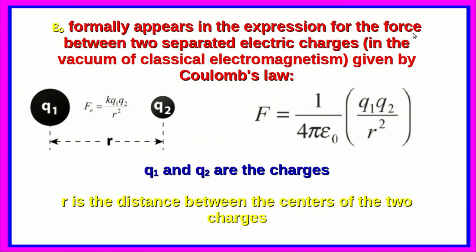It formally appears in the expression for the force between two separated electric charges in the vacuum of classical electromagnetism, given by Coulomb's law. So we have two charges kept in vacuum, and what is the electrostatic force between these two? That is given by Coulomb's law. F is equal to 1 by 4 pi epsilon 0 q1 q2 by r square, where r is the distance between the two charges. So this involves the electric permittivity of free space.